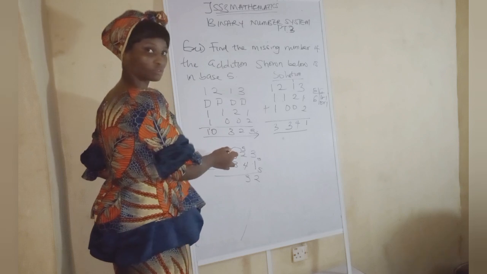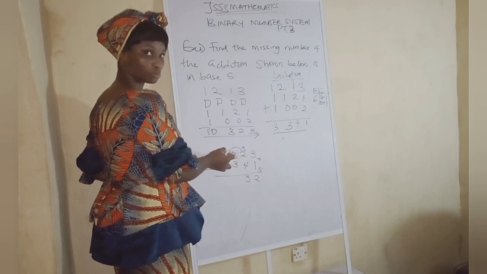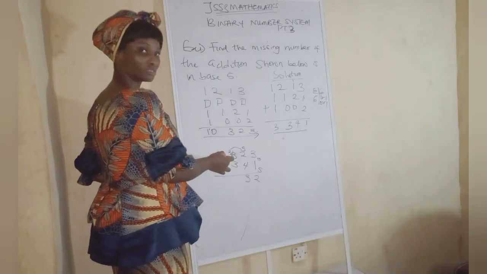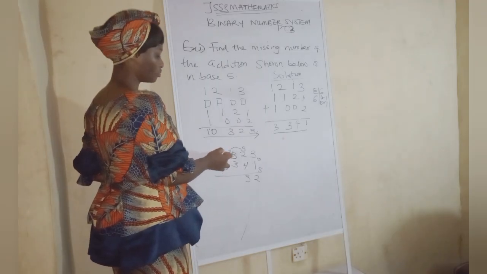So now we've already borrowed from here. So when you borrow from here, it will mean 2, right? So now 2 minus 3 is impossible. So when you borrow from here, it is 0. So it's not possible. So we move to this place.